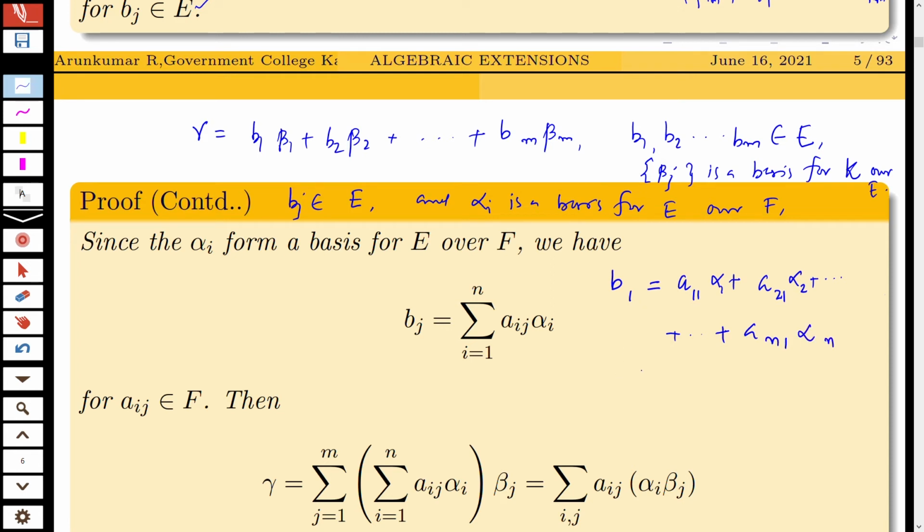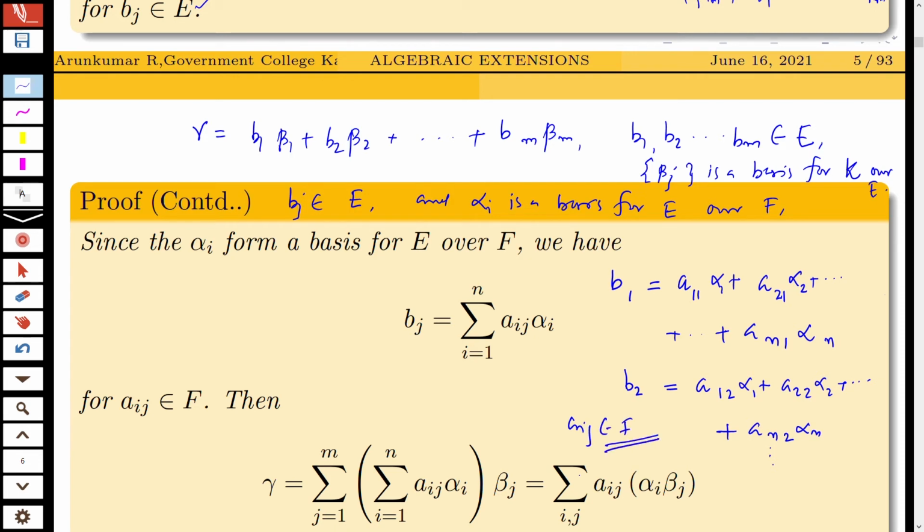Similarly, you can write b_2, being an element in E, as a_12 alpha_1 plus a_22 alpha_2 plus etc. plus a_n2 alpha_n, etc. So that b_j can be written as the sum over i equal to 1 to n of a_ij alpha_i, where a_ij is an element in F. You know that these elements a_ij belong to F.